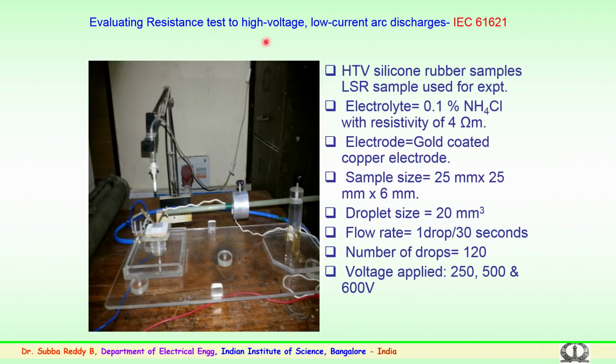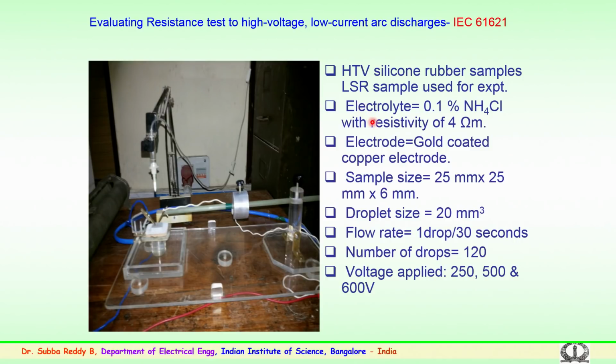The second is evaluating resistance for high voltage low current arc discharges. This facility has also been developed to study this effect, wherein high temperature vulcanized silicon rubber samples and also liquid silicon rubber samples were experimented in the laboratory.